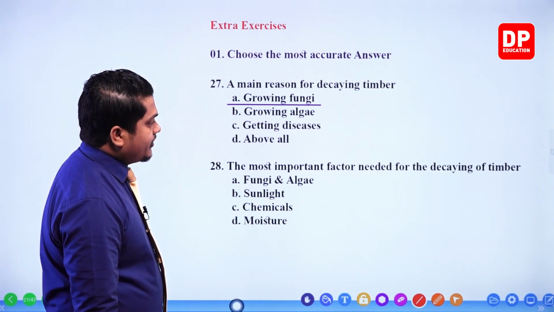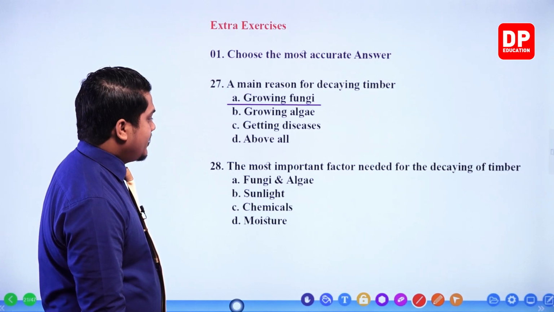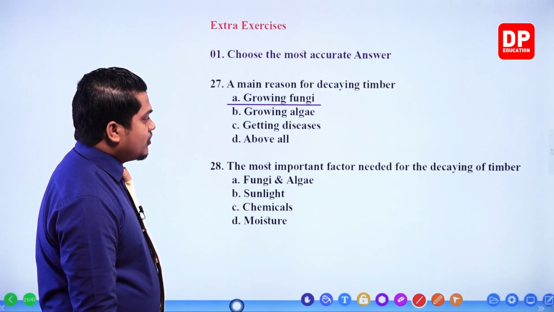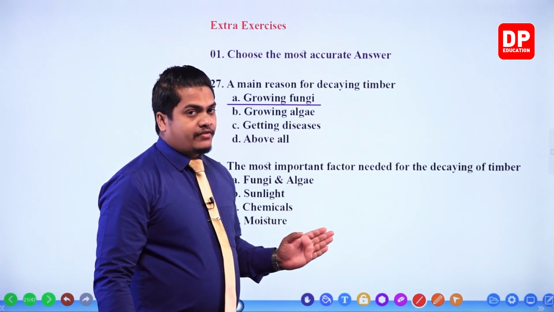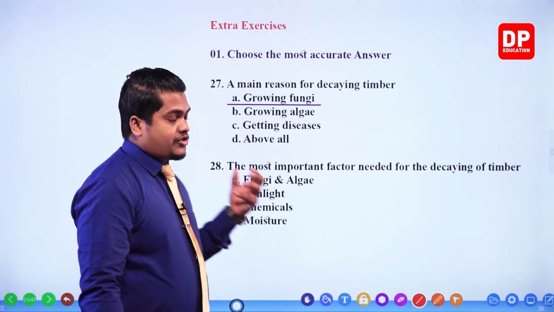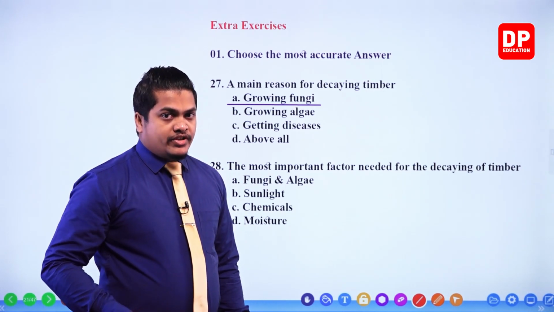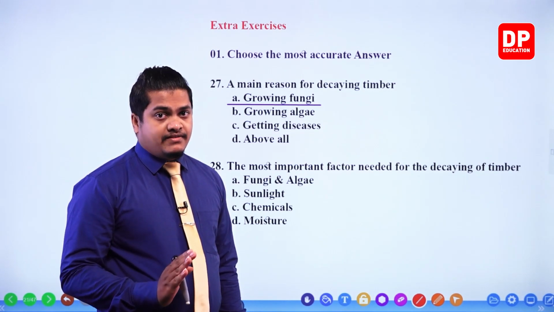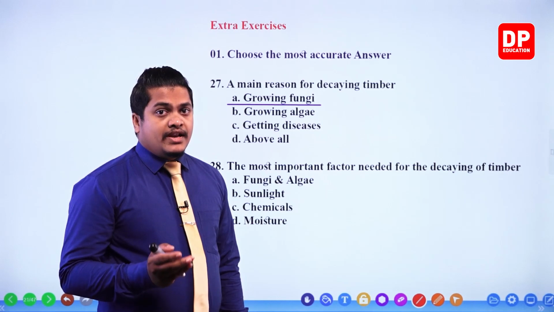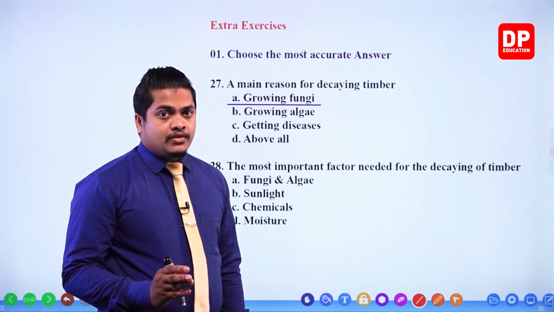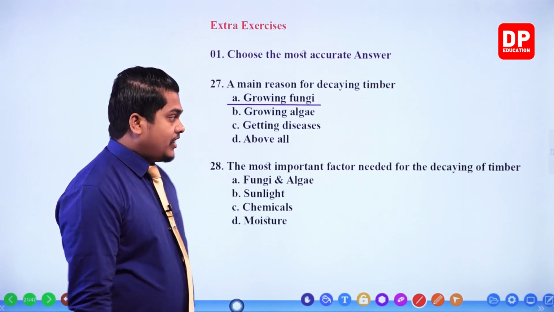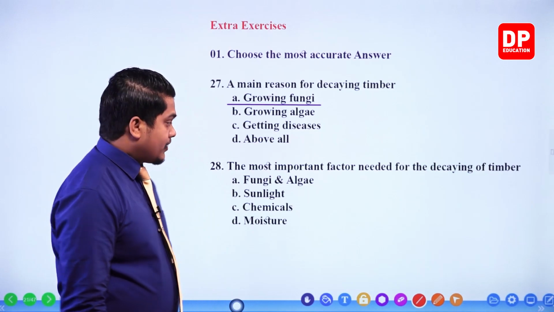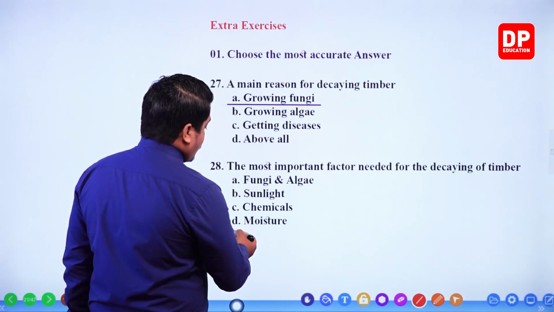The important factor needed for the decaying of timber: fungi and algae, sunlight, chemicals, moisture. The most important factor needed for the decaying of timber is, my dear children, moisture. When there is plenty of moisture, what will happen? Fungi will grow excessively, or else they have good environmental conditions to grow, right? So because of that, the timber will decay very quickly. Okay, so our answer should be moisture.